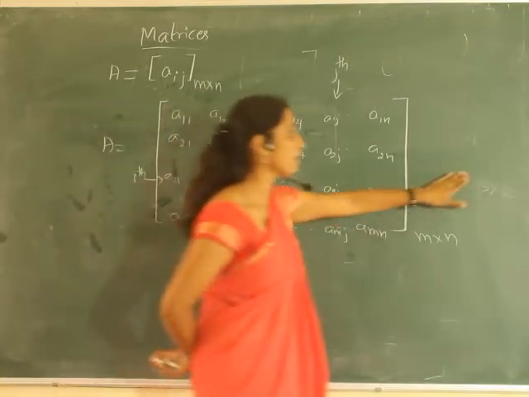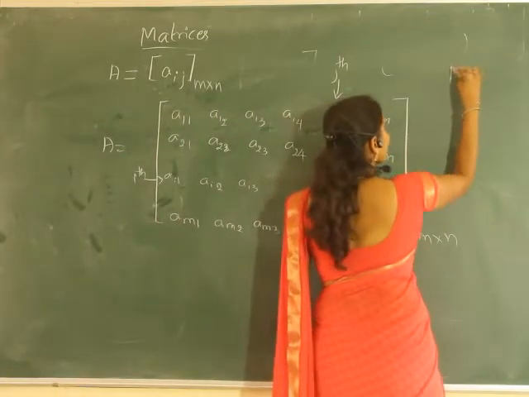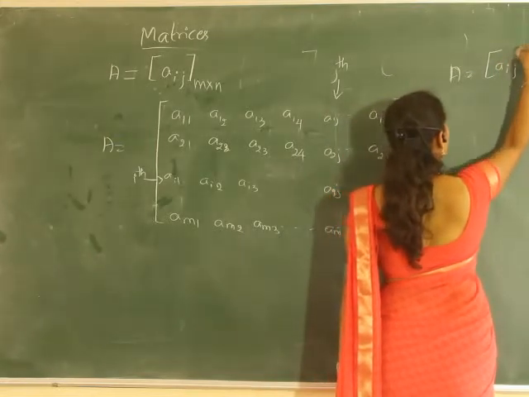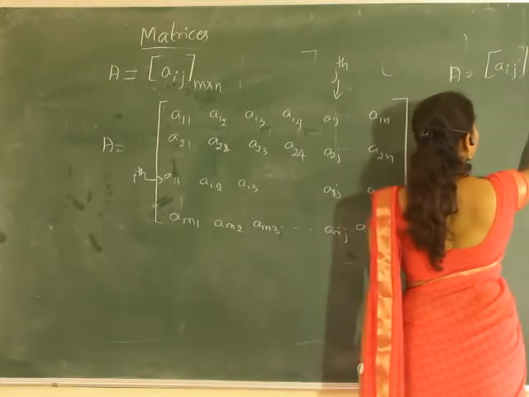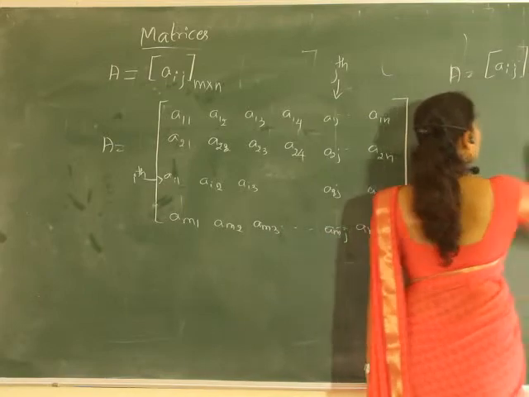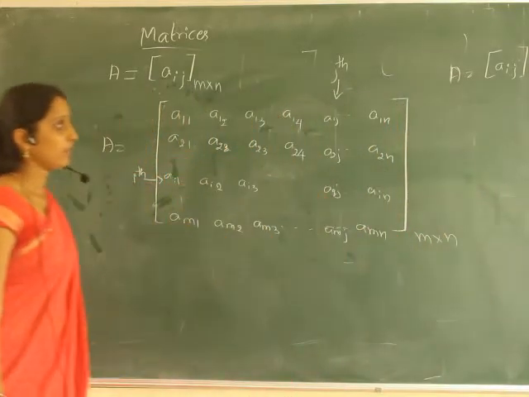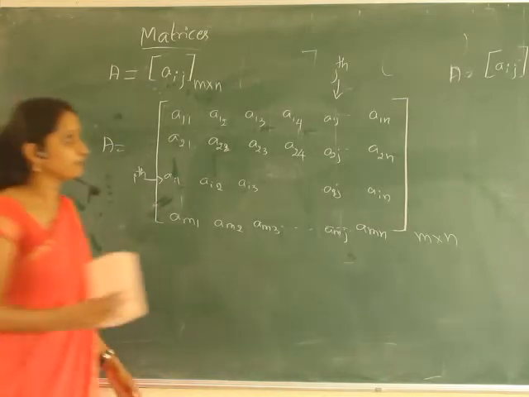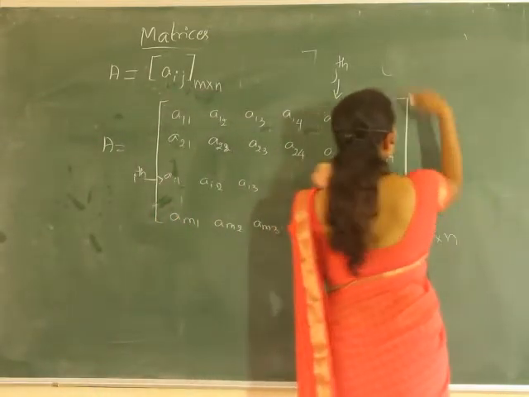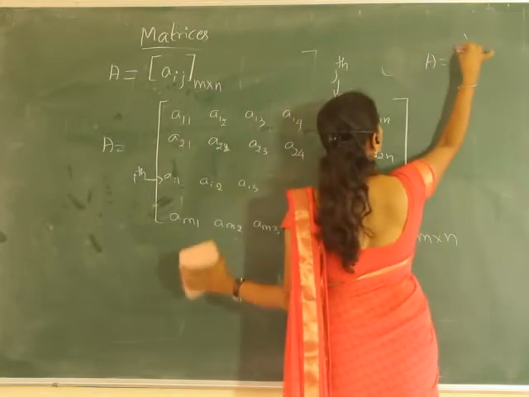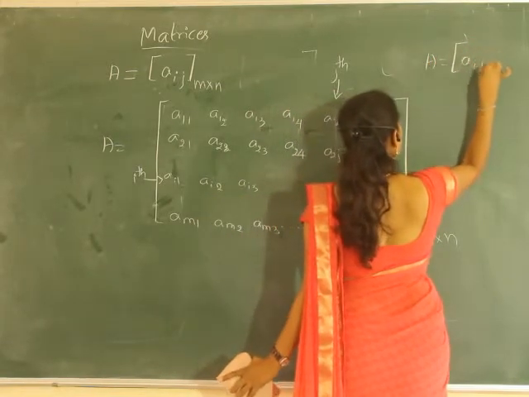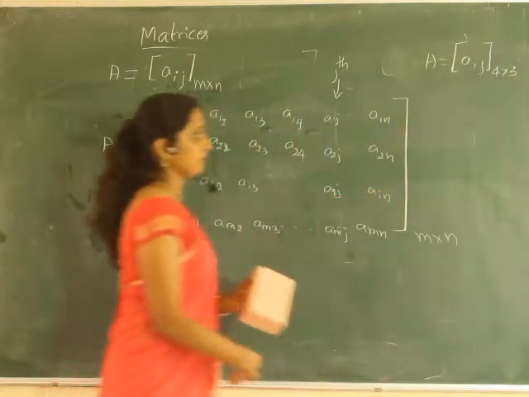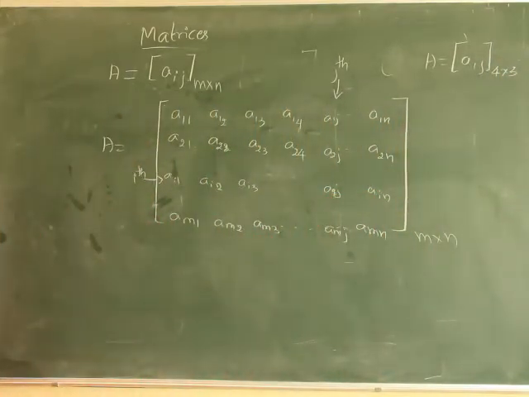Suppose matrix A is equal to Aij of order 4 by 3. A is a matrix of order 4 by 3. How can we write the entries of that?